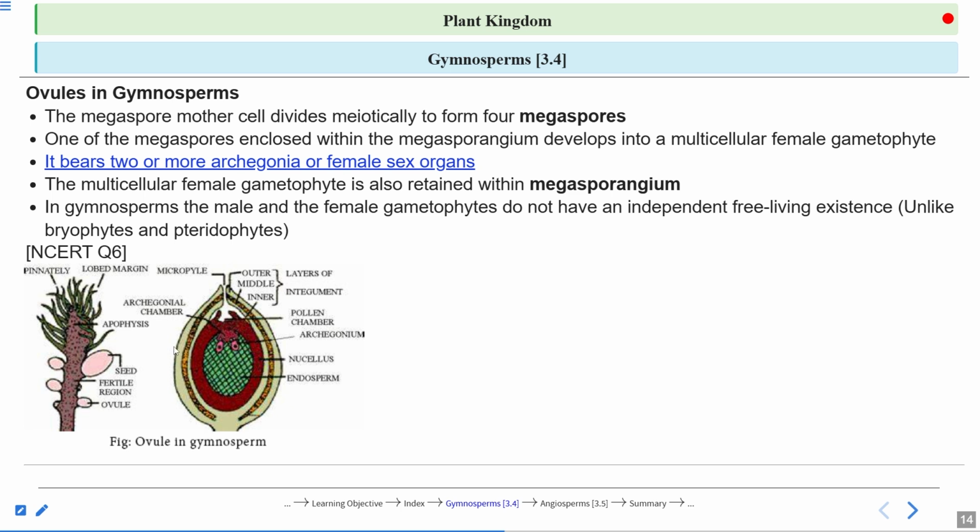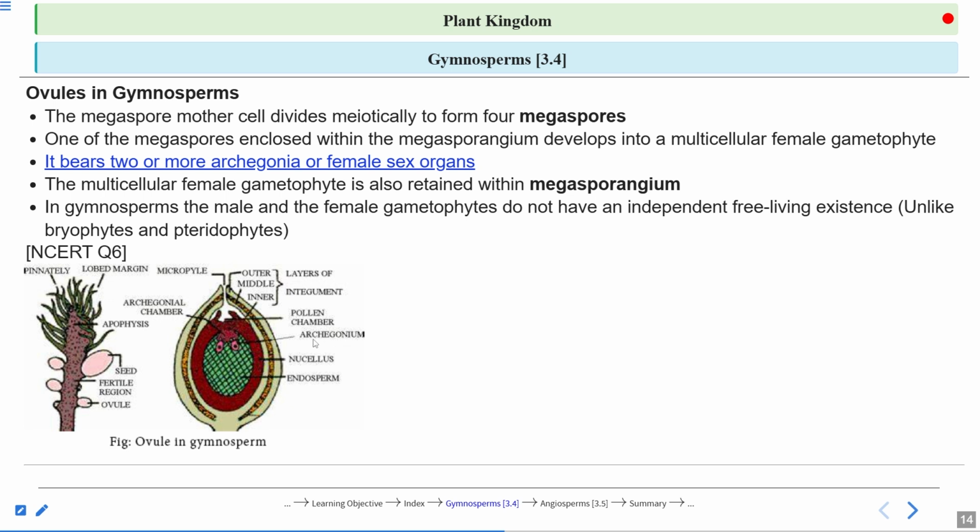See this ovule structure. It is not covered with the ovary wall. Remember, the ovule structure of the angiosperm is covered. It has the integuments. It has the nucellus, right? Here they have the nucellus, but it is not covered with any ovary wall, right?